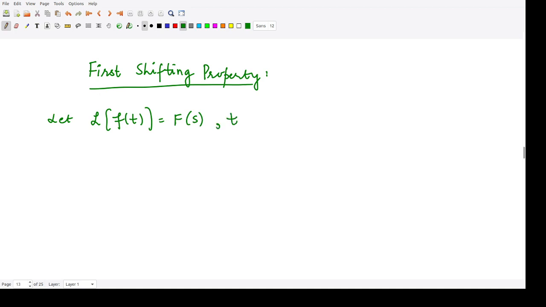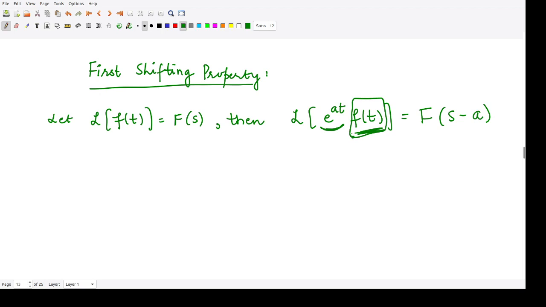Then according to this property, the Laplace transform of e to the power at f of t becomes F of s minus a. So that means whenever you multiply by this quantity e to the power at, here it could be any function, you firstly calculate the Laplace transform of this f of t, and when you find this F of s, you substitute s with s minus a. And what is this a? This is the coefficient for this particular term.